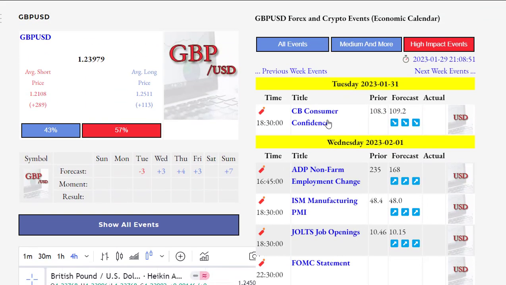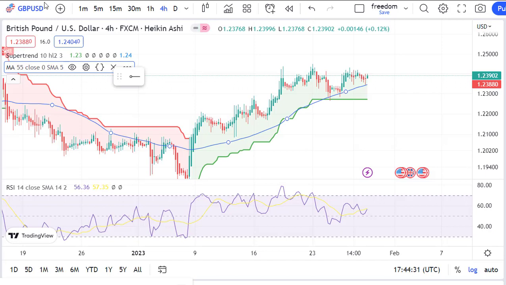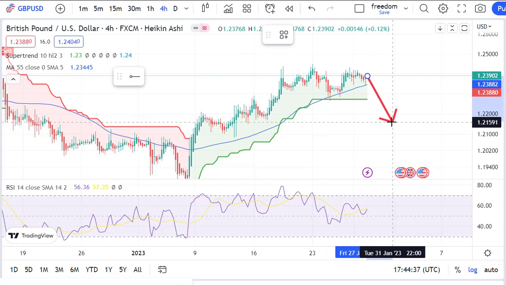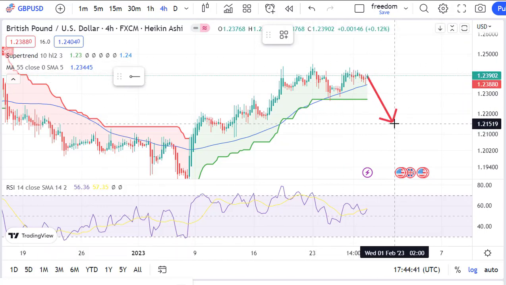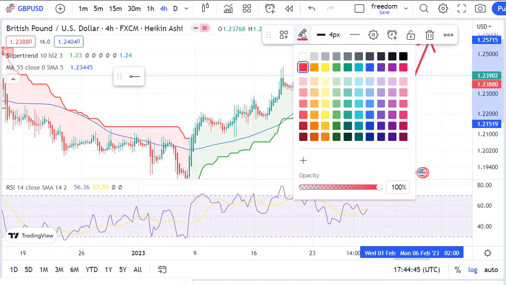In general, based on the negative news on Tuesday and the positive news in the following days, we expect this currency pair to have an upward trend in the next week. As a result, in the 4-hour time frame, after each correction and price reduction, we open a buying position by observing the appropriate settings for buying.